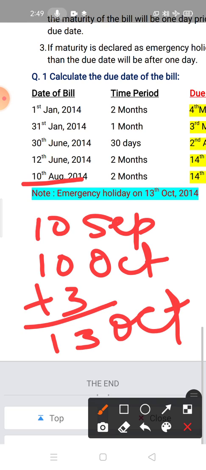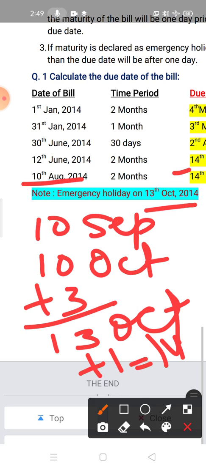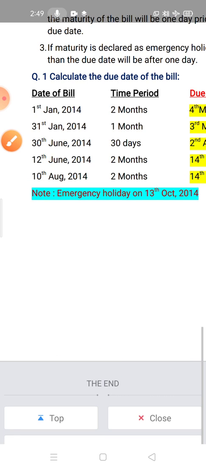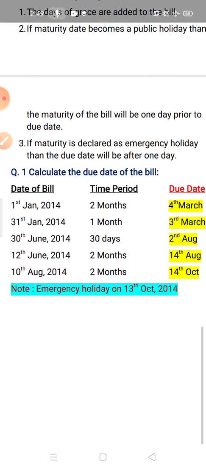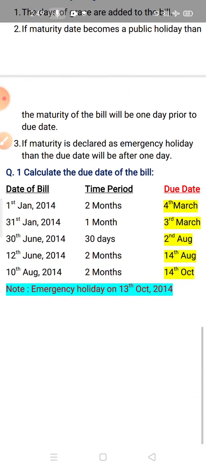Now here a note is given that on 13th October there is an emergency holiday. For an emergency holiday you have to take 1 day prior or after 1 day, that you have to see. In case of emergency holiday you have to take after 1 day, so you have to add 1 more day. It means it is 14th October. Understood? These 3 cases you have to see, and after that you can find out the due date.